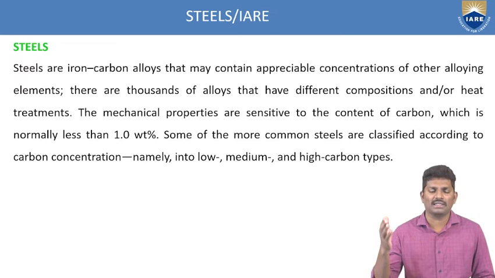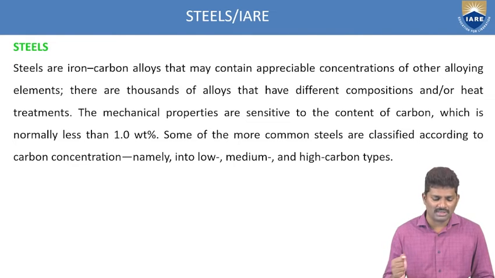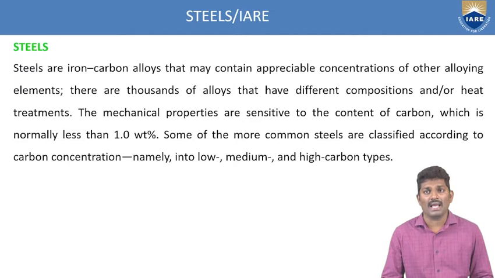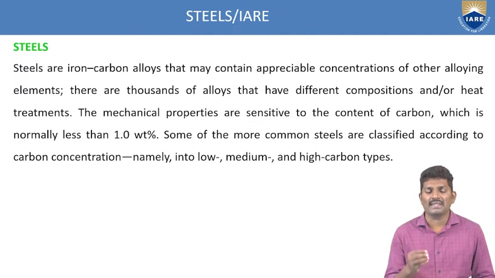Now, as we have seen the different classifications, what is a steel which is classified from the ferrous materials? Steels are iron-carbon alloys that may contain appreciable concentrations of other alloying elements. So steels are iron as well as carbon alloys, in which we have other alloying elements added. There are thousands of alloys with different compositions. A small variation in the composition of the base element is called alloying. We are adding some other elements to enhance the physical as well as the mechanical properties. So those are called the alloying elements.